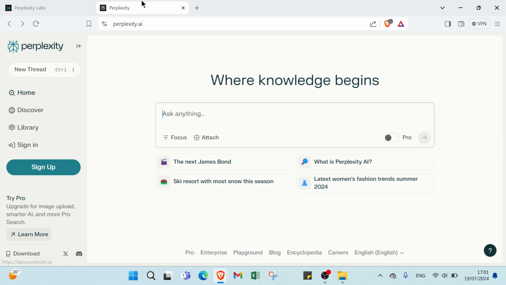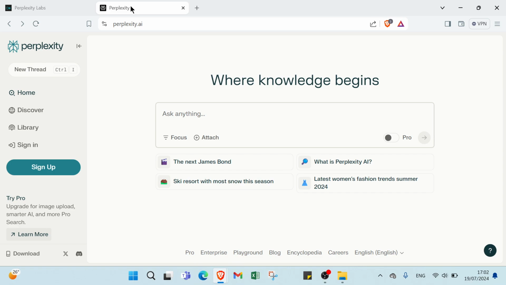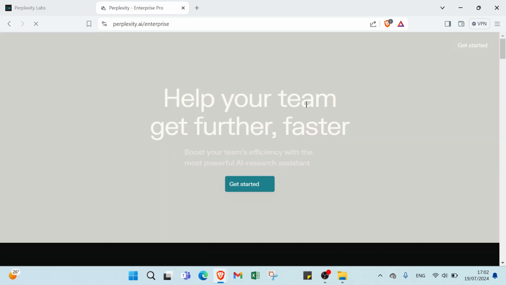So here we have Playground. This is Playground. You can just ask anything about help, about questions, anything you need, as you can see. Then we have Enterprise also. For Enterprise we have information here: help your team get further faster, boost your team's efficiency with the most powerful AI research assistant. You can just get started, as you can see.